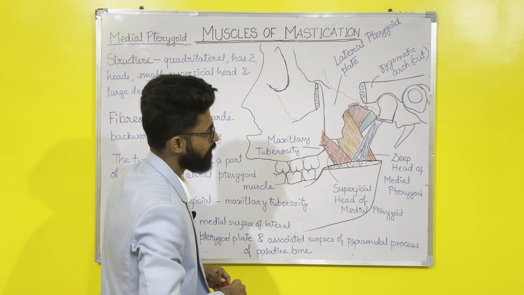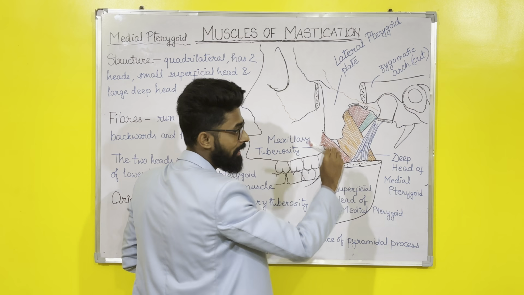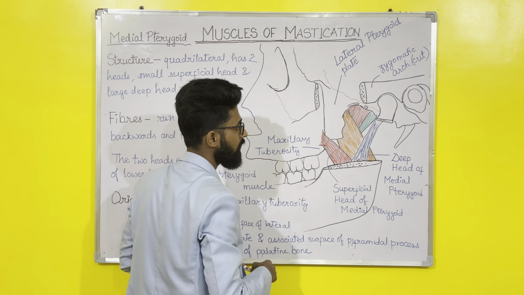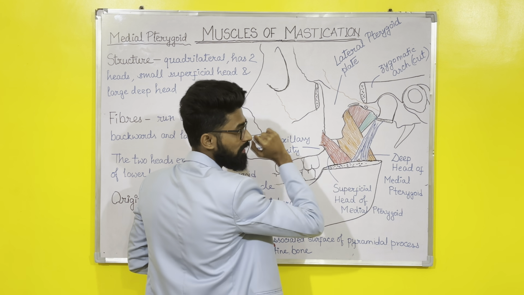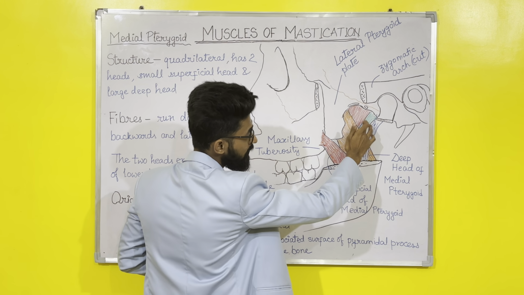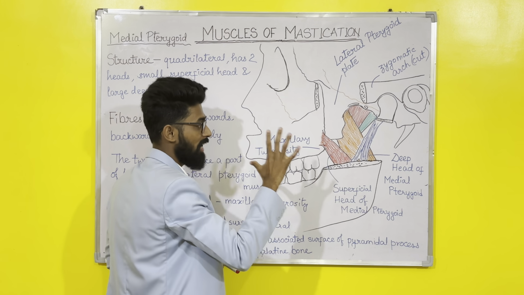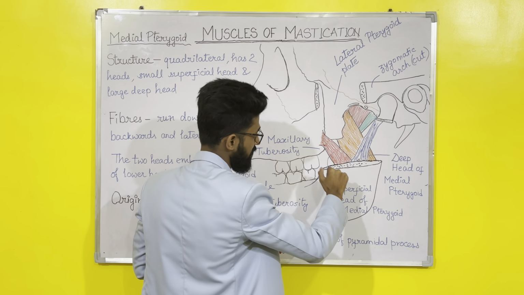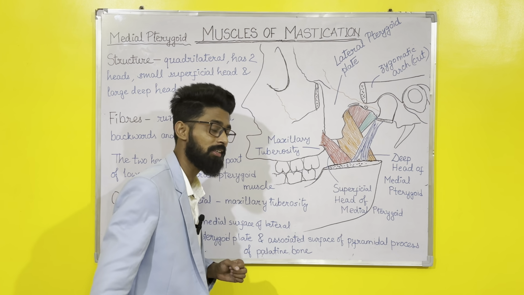Now see, this blue one is called the sphenomandibular ligament. Okay, I forgot to mark it. This is sphenomandibular ligament. Now this is tensor veli palatini. This green one is levator veli palatini. Now the main focus or the topic of current discussion is the medial pterygoids. Now this orange and red one are the medial pterygoids.